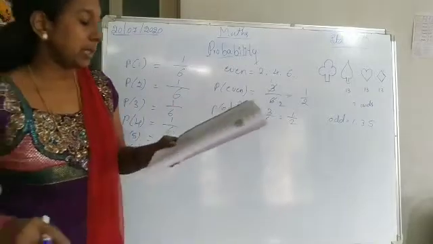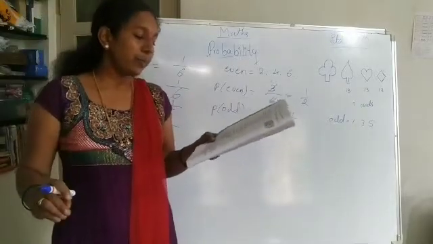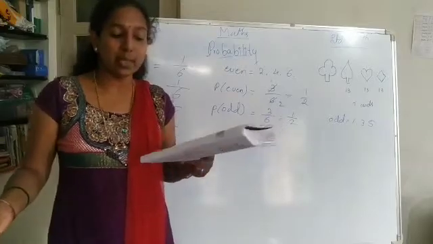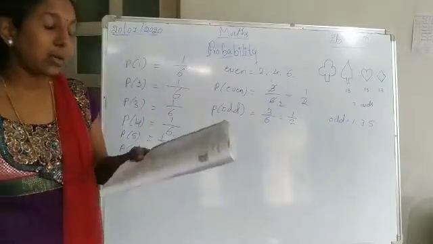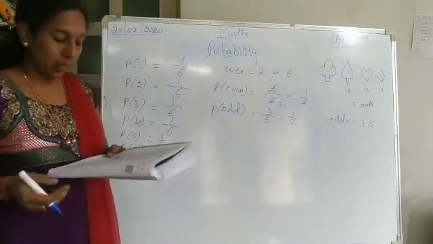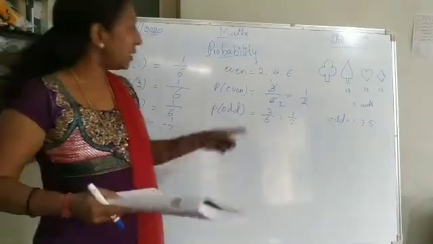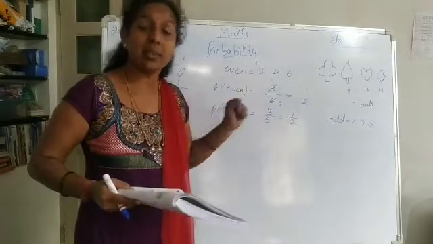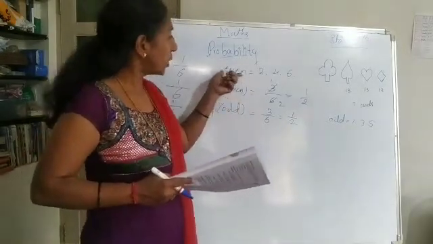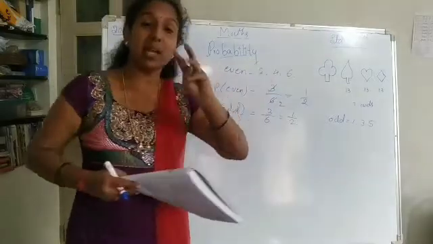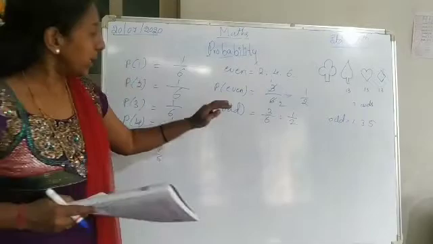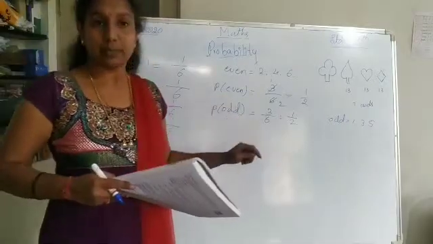So they are given here the single kind of outcome of this experiment: rolling 1, rolling 2, rolling 3 and so on. Here we are getting only a single outcome, that is 1 by 6 only. And rolling an even number, here what is that? Here it is an event. Why is it an event? Here the outcomes are 2, 4 and 6. There are 3 numbers. Even numbers means 3 numbers are there. So we call this an event.